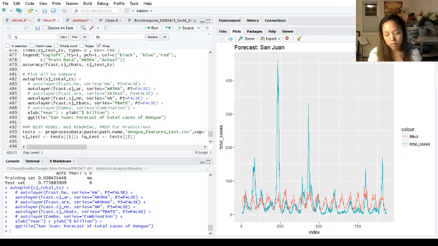For the models, there was a lot of EDA. I had to build core plots to identify linear correlations between the independent variables and the dependent variable, total cases. I also used VARselect to identify the optimal lag between variables that I thought were correlated well. So that helped inform the features that I would build.